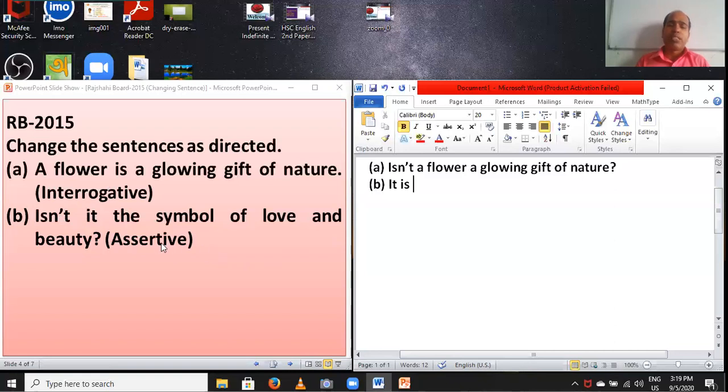Because if the sentence is affirmative, you have to change it into negative. If the sentence is negative, you have to change it into affirmative. So you can write the next part of this sentence: the symbol of love and beauty. It is the symbol of love and beauty. The sentence has been changed to assertive. Going to the next step.